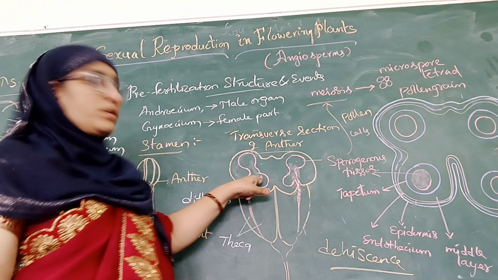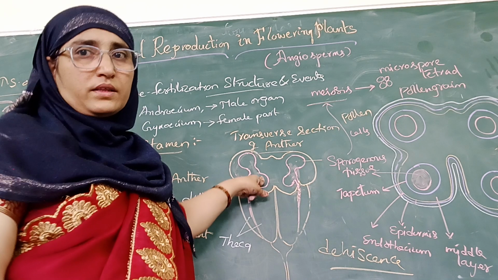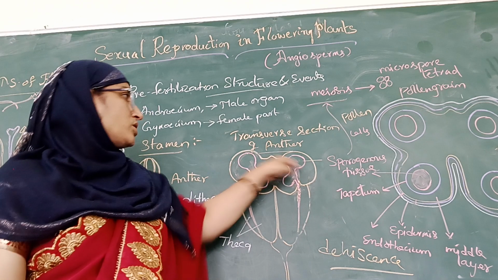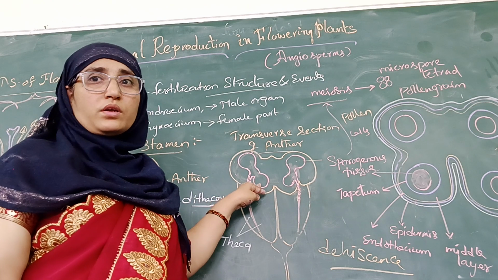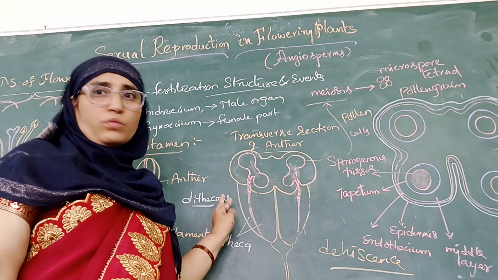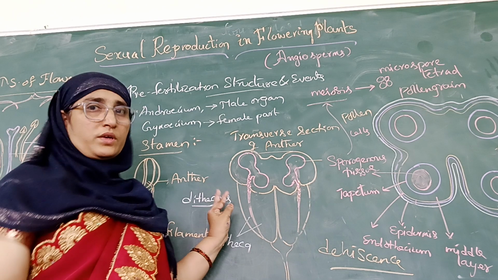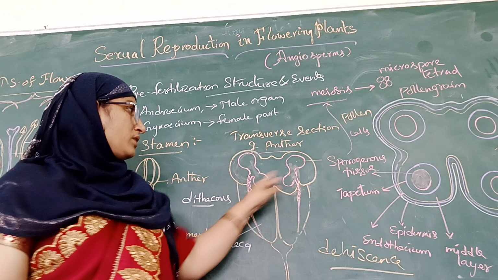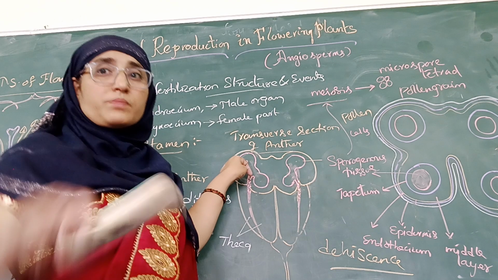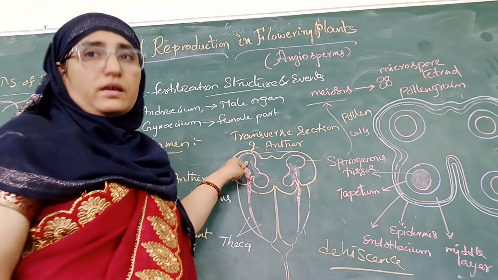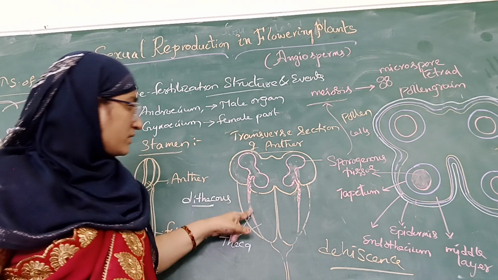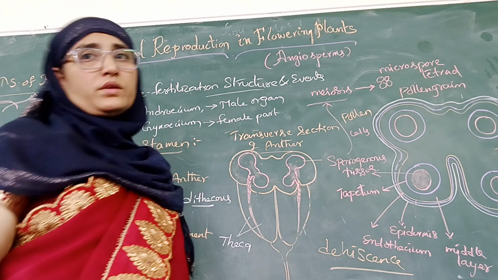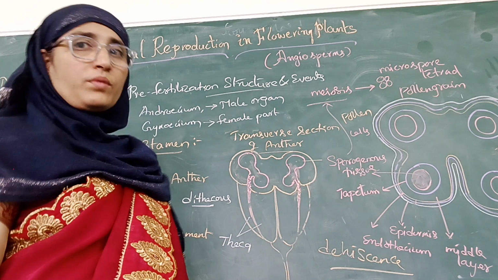Now, observing the internal structure by transverse section of the anther, it has a 4-sided structure, and it has 4 microsporangia, 1 at each corner. In each lobe, 2 microsporangia are present. This is one lobe and this is the other lobe. These microsporangia further develop into pollen sacs, and these pollen sacs extend downwards longitudinally, and they contain the pollen grains.